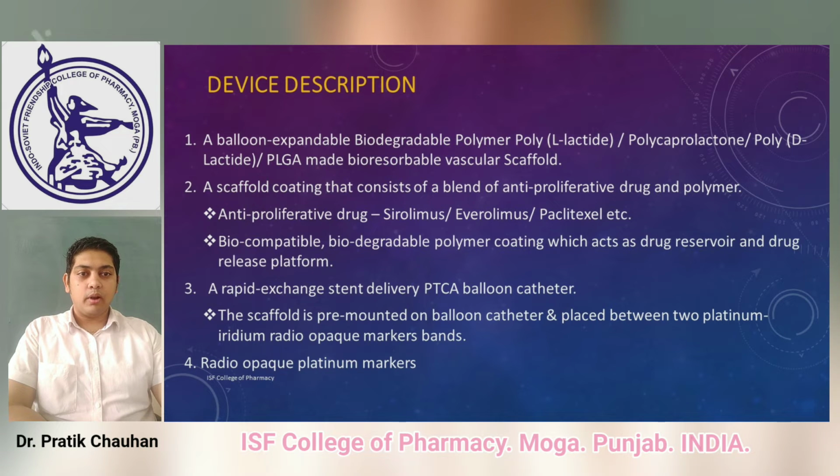For rapid action stent delivery, it is carried by the PTCA balloon catheter, and this scaffold is pre-mounted on the balloon catheter and placed between two platinum iridium radio opaque marker bands. And radio opaque marker bands are usually made from platinum, and are also called platinum markers.